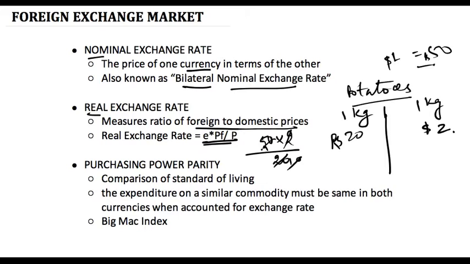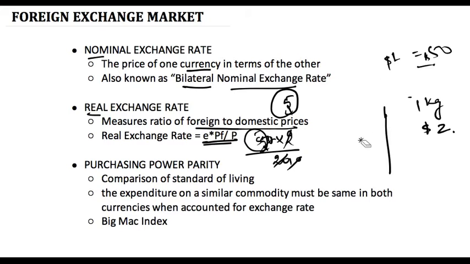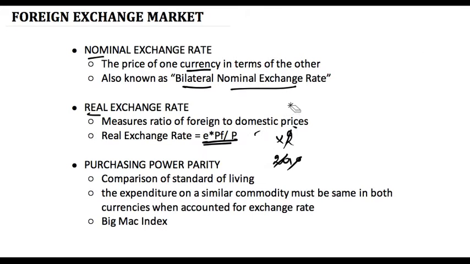So this comes to 5. This means that the real exchange rate between the two countries is 5 in this case. This is how we calculate real exchange rate. So the difference between real and nominal exchange rate is that nominal exchange rate is comparing the currencies of two countries, whereas real exchange rate is doing the same by comparing prices of two commodities in the two comparable countries.